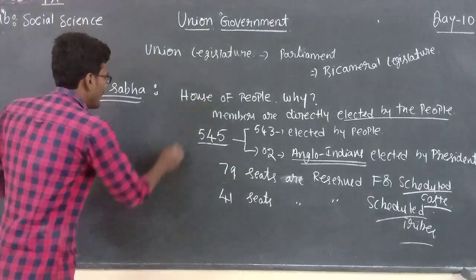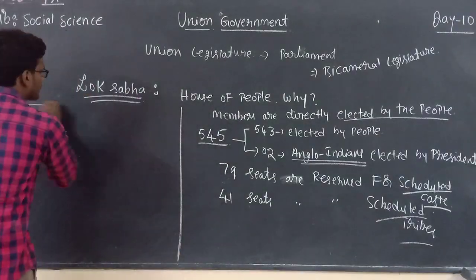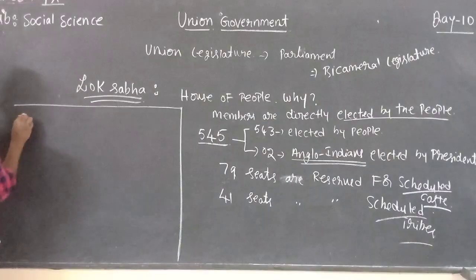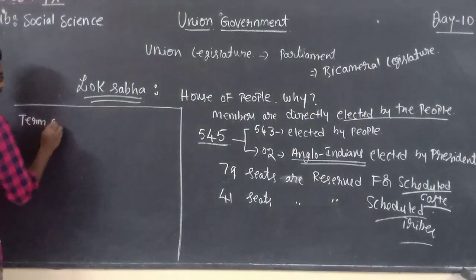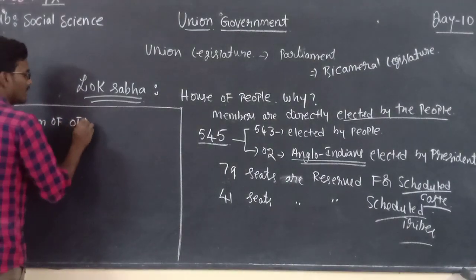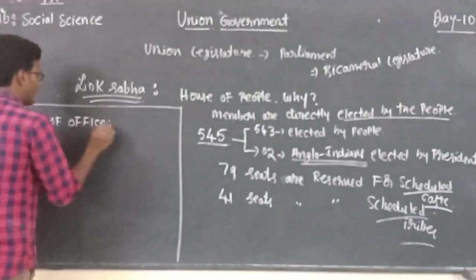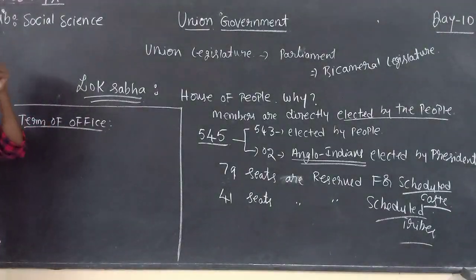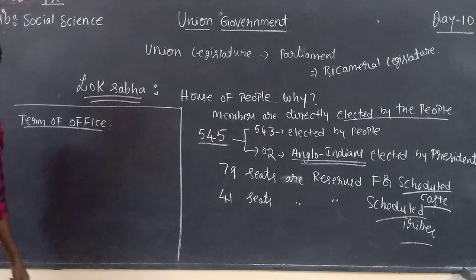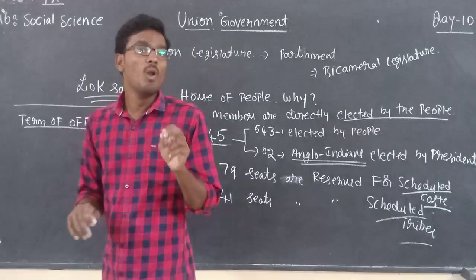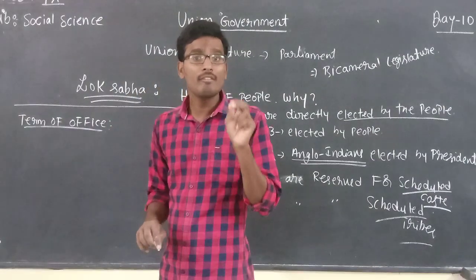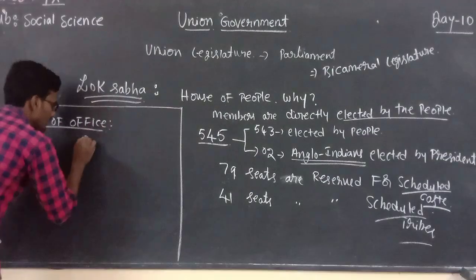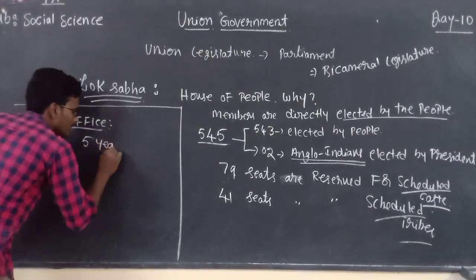Now, term of office. Children, the term of office of Lok Sabha members is 5 years.